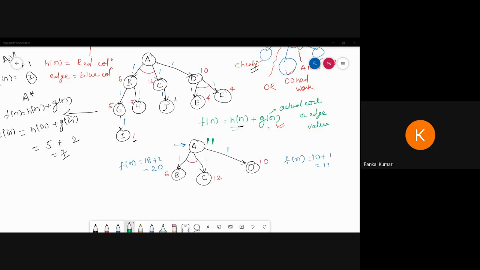So the values 6 + 12, that is 18, and what is the actual cost from A to B and A to C? 1 + 1, 2, that is 20. And for D, I am calculating f of n as 10 + 1, that is 11. So among these, which one is the minimum? 11. That means the minimum cost to reach from A to B, C and D is 11. Is it clear? Yash?